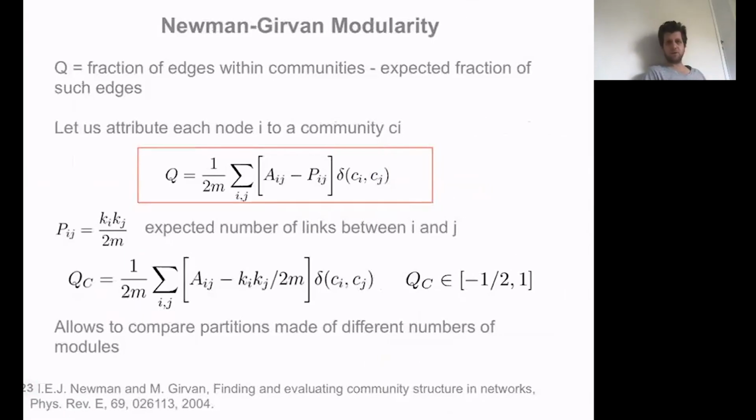Now, there have been quite a few quality functions that have been defined for this purpose, but the most popular one is, without hesitation, a quantity called Newman-Girvan modularity. And Newman-Girvan modularity is defined as follows. It's defined as the fraction of edges within communities, the communities of the partition, that you compare with the expected fraction of such edges in an appropriate null model. And the choice of this null model, as you see, is an additional choice that you need to make.